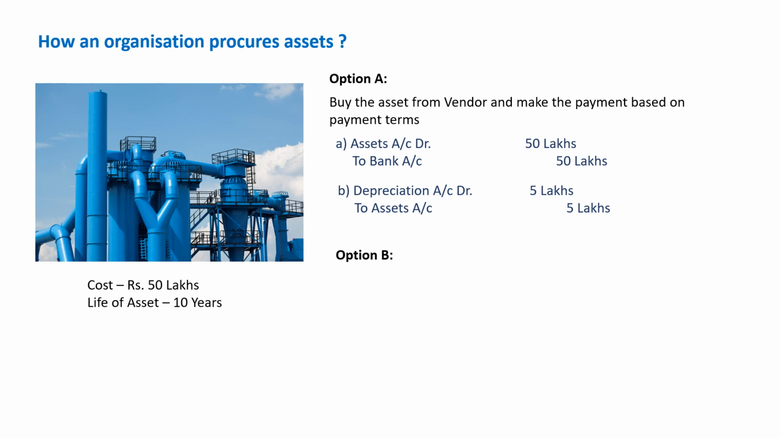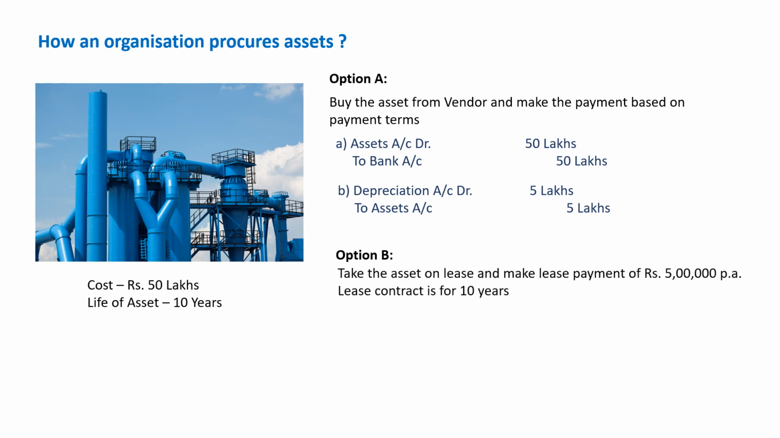Now there is another option where the company can take this asset on lease. In that scenario, the lease payment will be 5 lakh rupees per annum. The lease contract is for 10 years. And what is the accounting entry here? Rent account debited 5 lakh to bank 5 lakh. So if you see in these two scenarios, what's happening? The benefit is taken by the company. However, because in one case the ownership has been transferred, the company is accounting for it as an asset. In the second scenario, the asset is not capitalized because the ownership has not been transferred to the company.